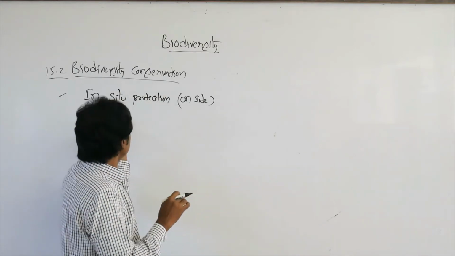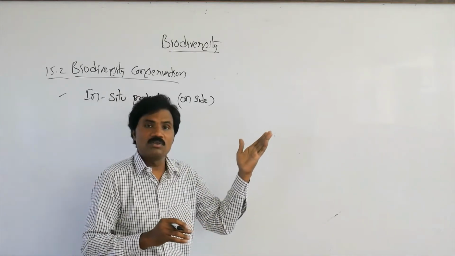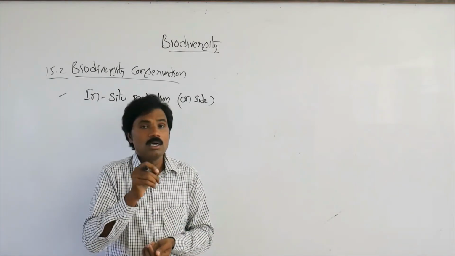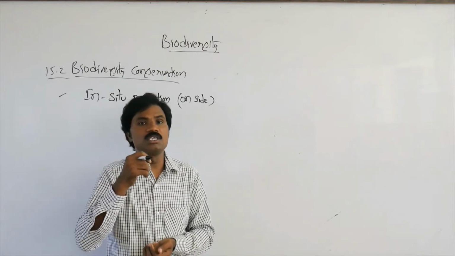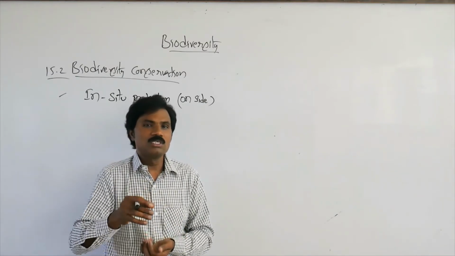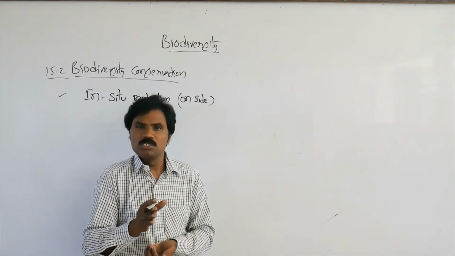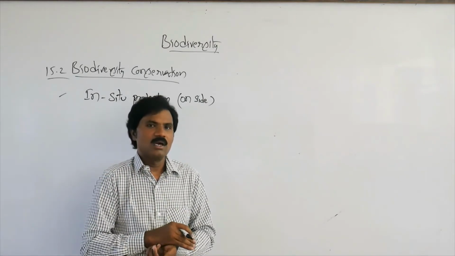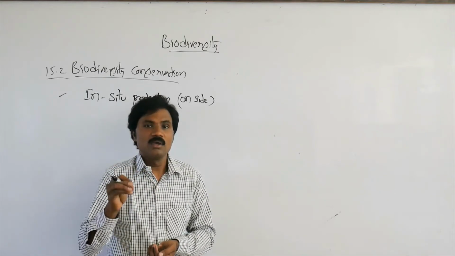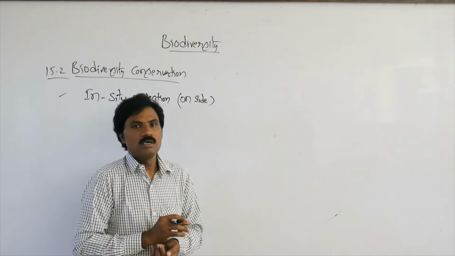So now let's discuss in situ protection, that means on-site, natural. What type of species must be naturally protected? The species which are rich, the species which are endemic, the species which are threatened, the species which are endangered, vulnerable, such types of organisms, either plants or animals, must be protected.